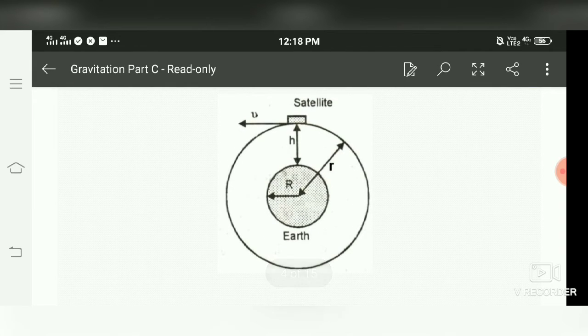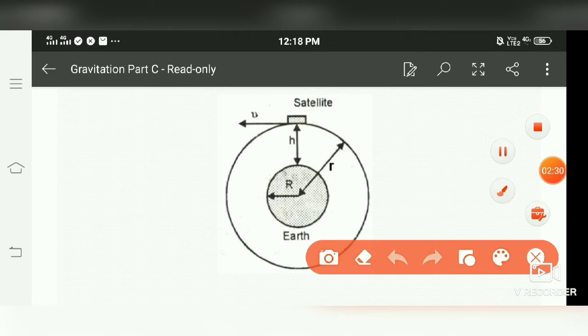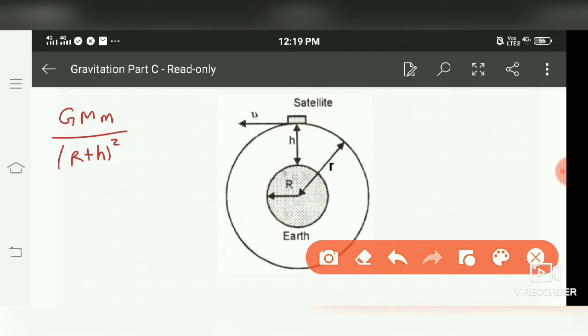As we know, if the satellite is revolving around the Earth, it requires centripetal force to have a closed or circular path. And this centripetal force is provided by the gravitational force of attraction. So we can say here, the gravitational force of attraction, that is G, capital M, mass of satellite m, upon the distance between them, which is (r plus h) whole square, must be equal to the centripetal force.